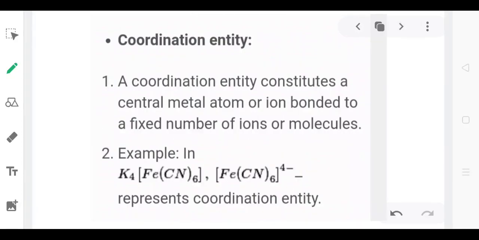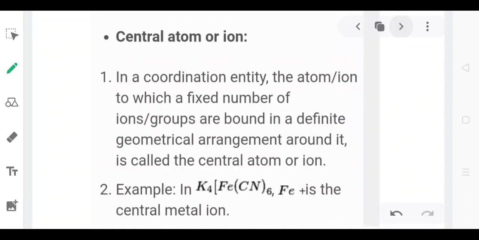Now, coordination entity. The coordination entity constitutes the bracket portion. For example, we have K4[Fe(CN)6]. In this molecule, the part which is in brackets represents the coordination entity, that is [Fe(CN)6]4-.